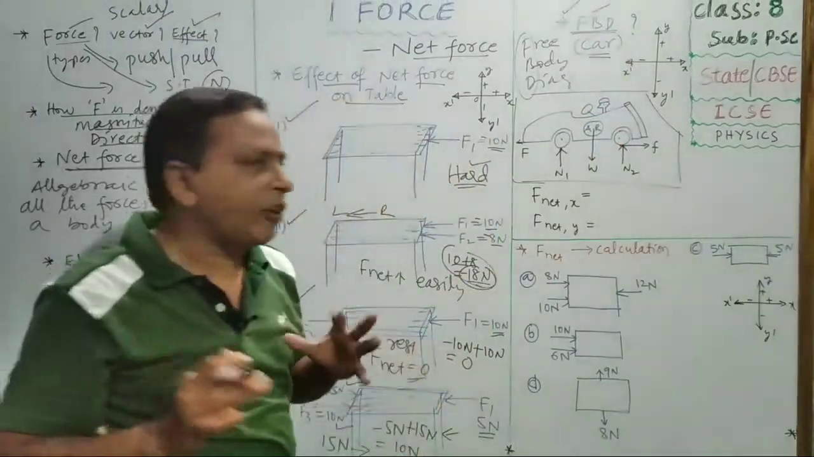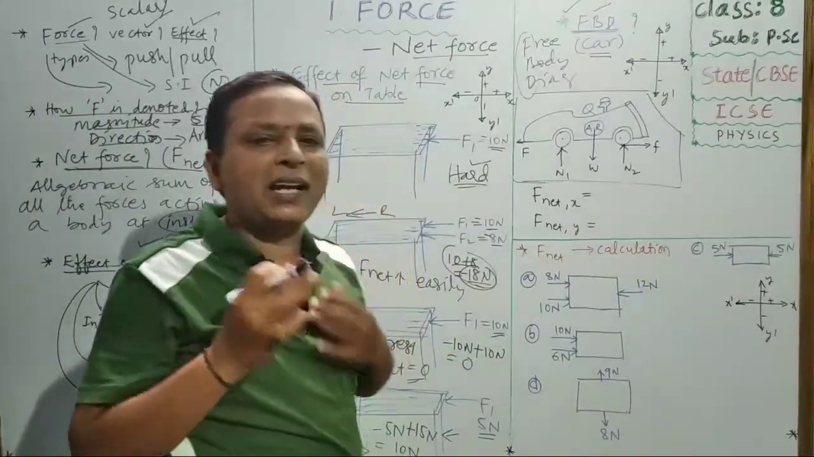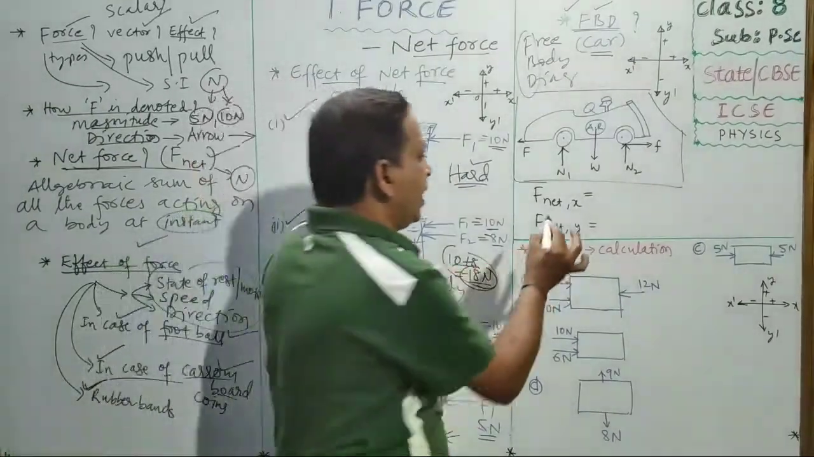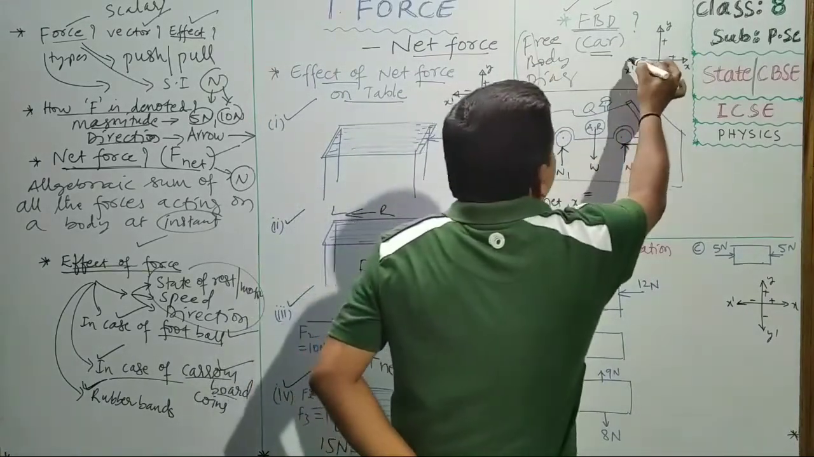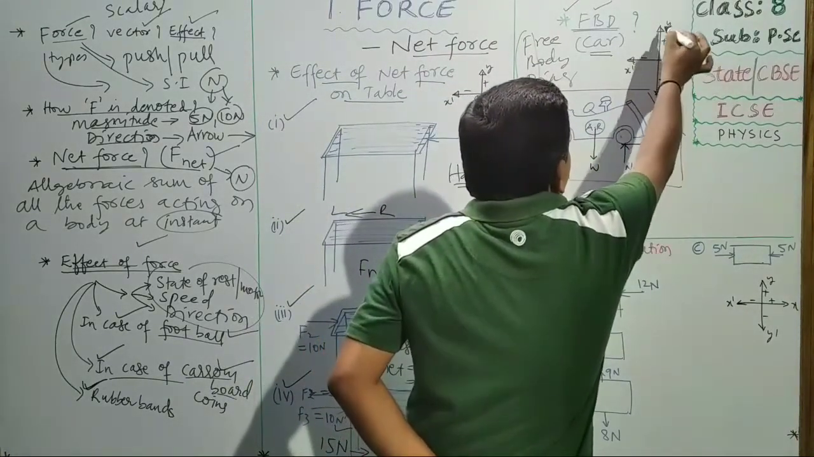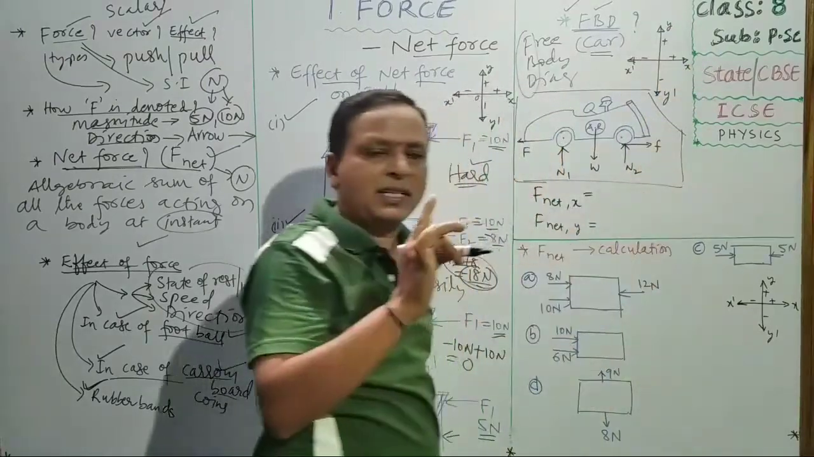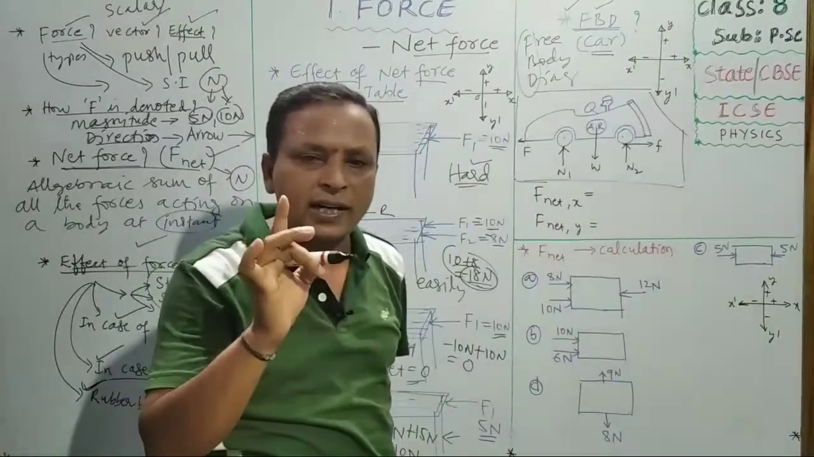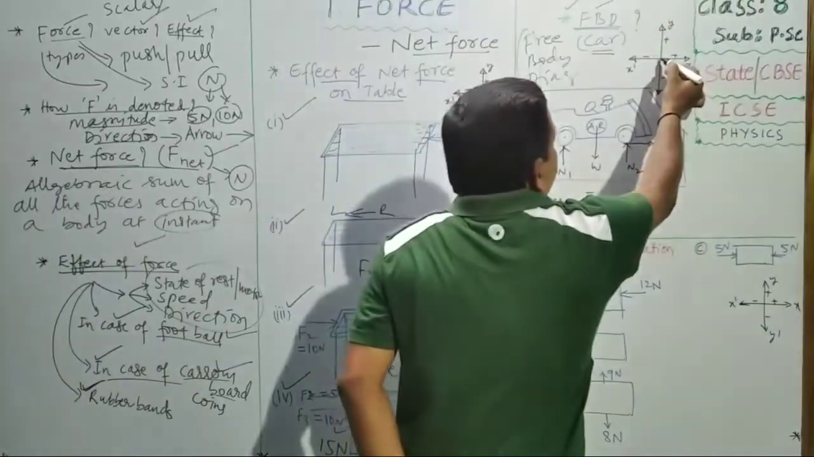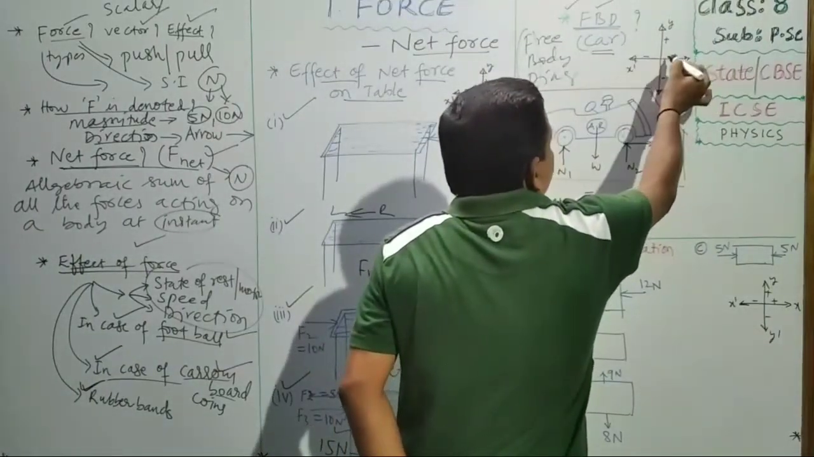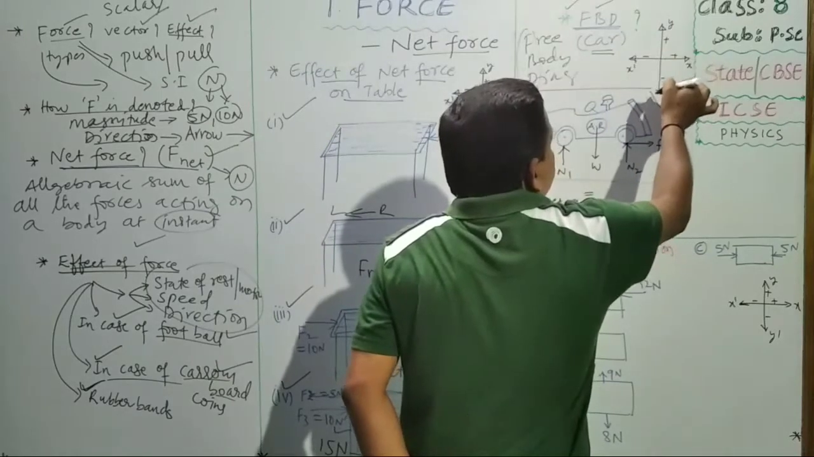Okay. In the case of the FBD of the car, how do we calculate the net force? Let us see. See, net force in the x-axis. You see, this is the x-axis, x dash, y-axis, y dash. You will learn this x-axis, y-axis in coordinate geometry, children, in mathematics. So this side plus, this side minus.